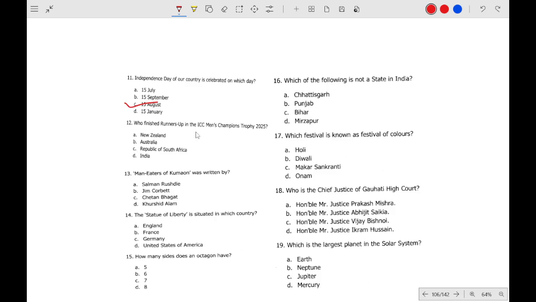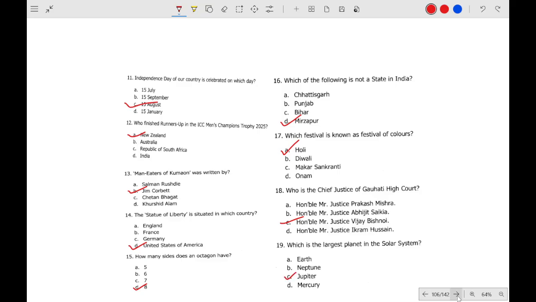Runners up is not South Africa, it is the men's ICC T20 World Cup 2024, New Zealand is the runners up. Kumaon man-eaters was written by Jim Corbett. Statue of Liberty is in the United States of America. Octagon 8. Not a state in India: Mirzapur. Festival of Colors: Holi. Chief Justice of Gauhati High Court, according to this question it was Justice Bishnoi. Okay, it is the largest planet in the solar system.